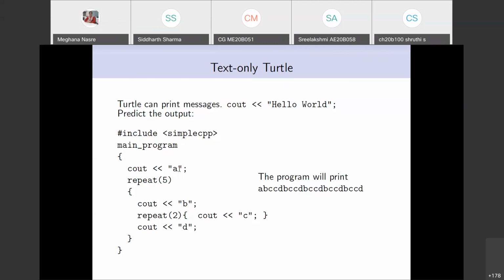If you have not put a new line after A, then you can put it before this, at the start of the loop. So there is no single answer, but if you put it after every character, or after the C inside the repeat, then you will get some very weird answers. So it's a good question.